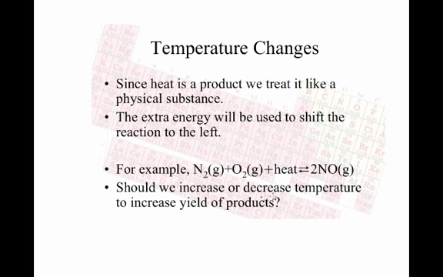Should we increase or decrease temperature to increase the yield of products? We want to make this go up. We want more products in a reaction. So should I make the heat go up or should I make the heat go down? Well, if I want more of this, I want these two to react more. When they react, they need heat in order to react. So therefore, I want to increase the heat, because if I increase heat, these will react more often, shifting in this direction, producing more of the product.